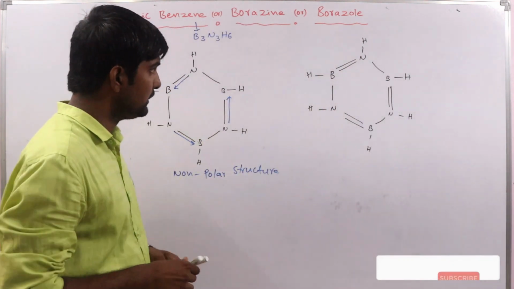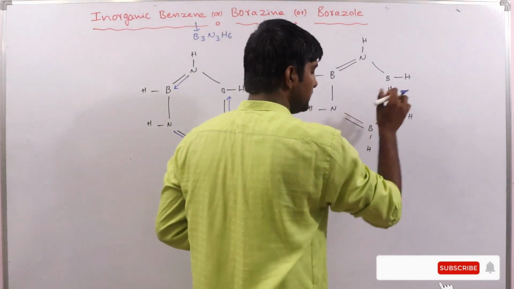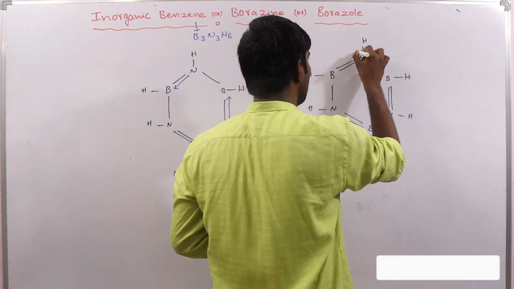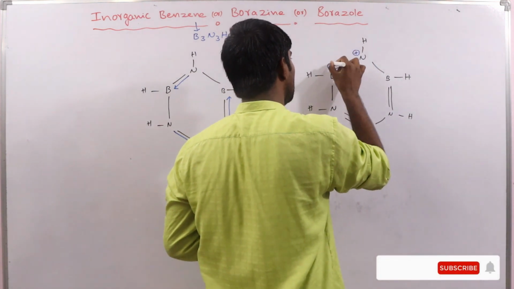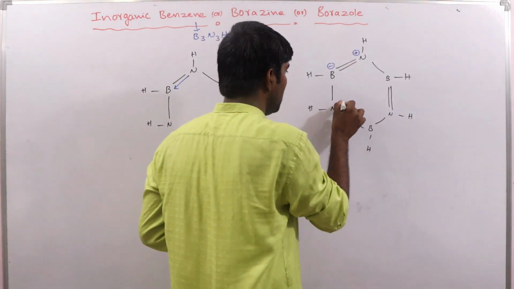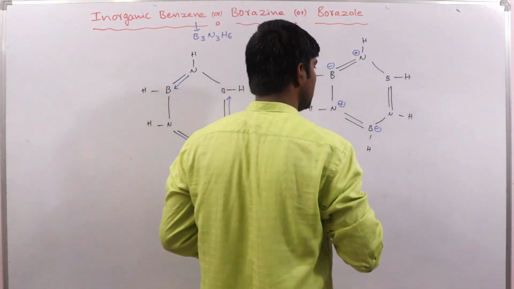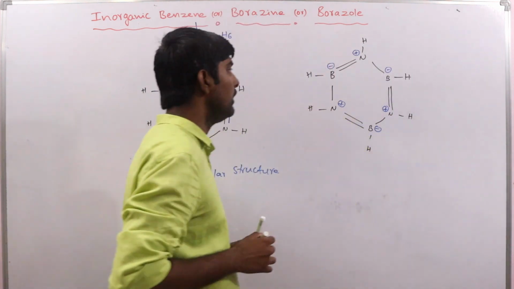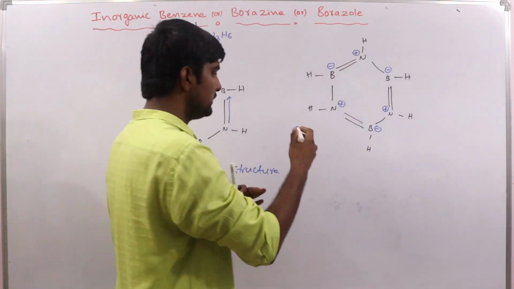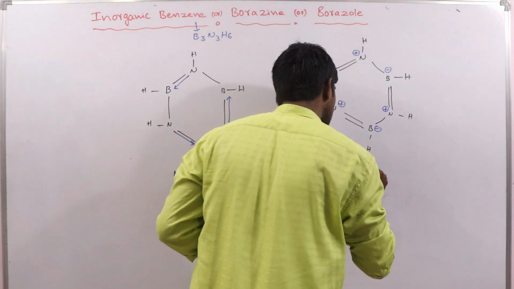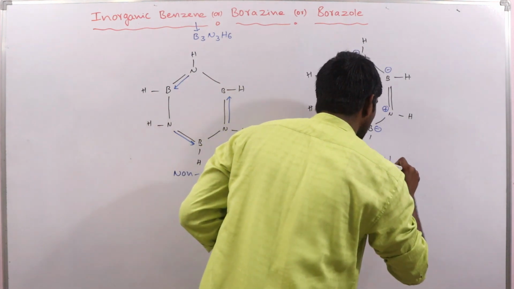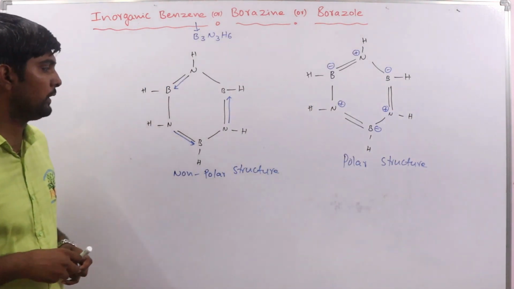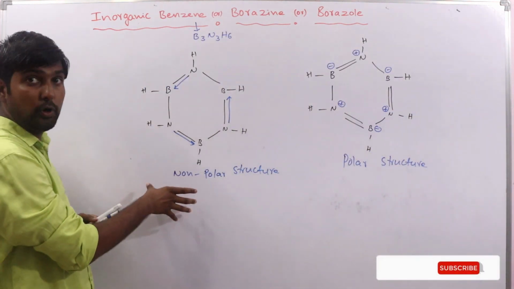If we show this double bond as a normal double bond, or normal pi bond, then nitrogen will get the positive charge and boron the negative charge. Positive charge on nitrogen, negative charge on boron. So this structure is considered the polar structure of borazene, or borazole. Clear? So this is the non-polar structure.